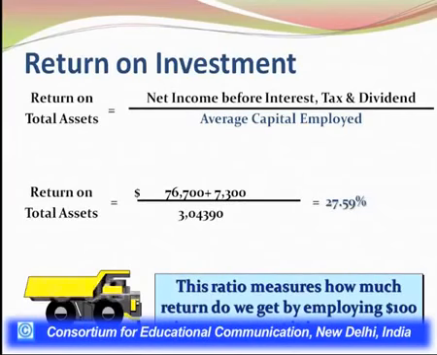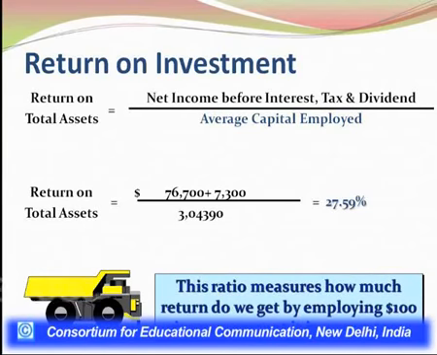So let's have a look at the slide. The average capital available which is used in the business is 3,04,390, which is the average from dividing the beginning capital plus the ending capital by 2.